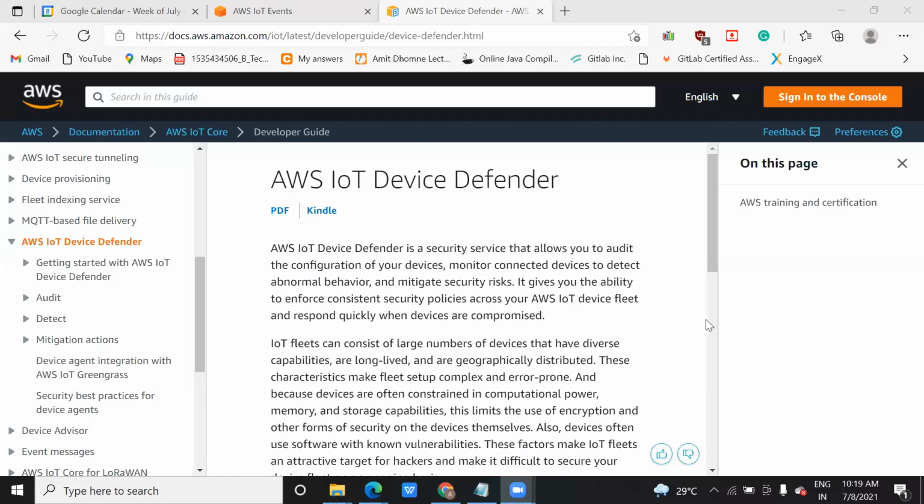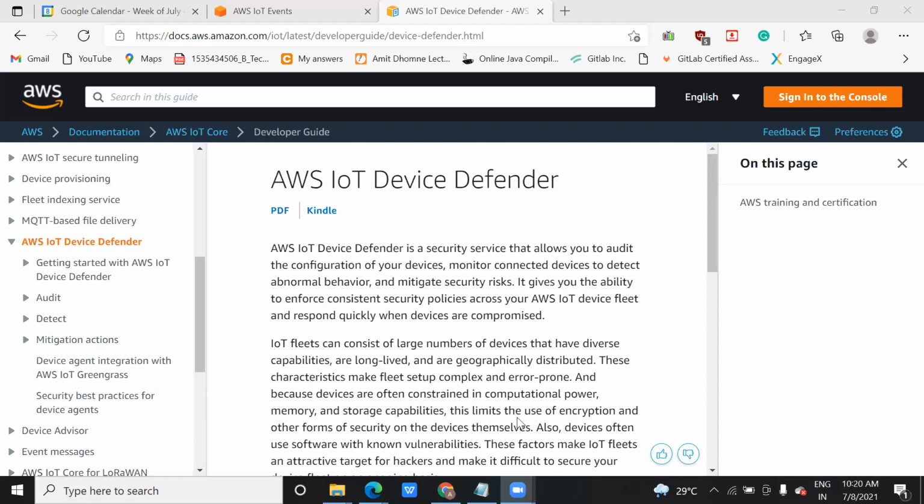Yeah, so today we are going to see this IoT device defender. It's one of the IoT services. And why do we use this IoT defender service? It's a security service that is used for auditing purposes. What do you mean by this? Auditing the configurations and all. Just like yesterday we saw AWS IoT core, and previously we saw AWS IoT greengrass, right? So these are all different services that come under the AWS IoT service, AWS cloud.